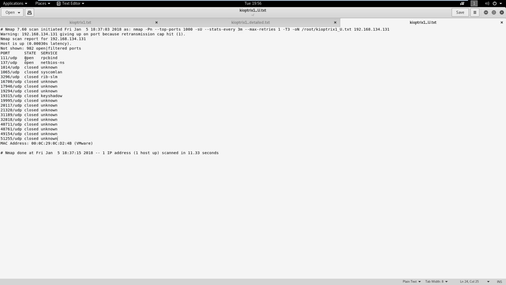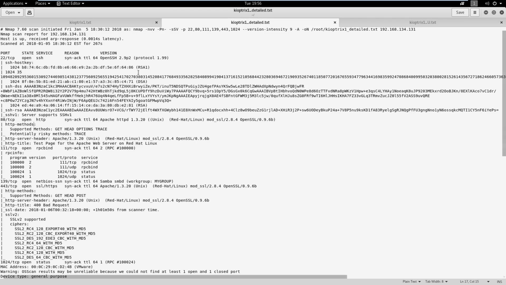Since our open ports here are matching, we're just going to go ahead and go with a detailed scan on the TCP side of things. If we did find something interesting on here that didn't show up on the TCP side, maybe we'd want to do a more intense scan here on a staged version and see what we can figure out. But because we didn't, we're just going to stick to TCP here.